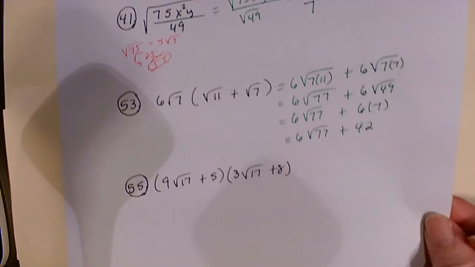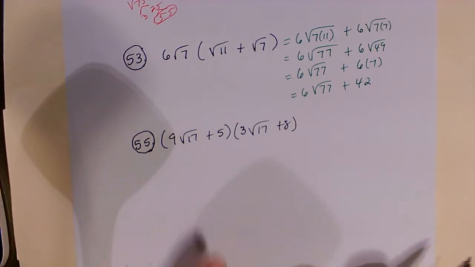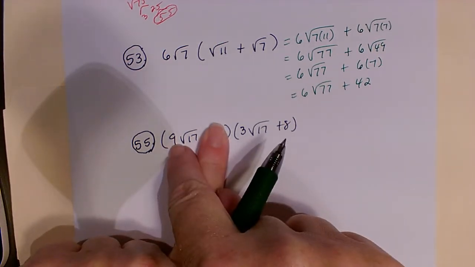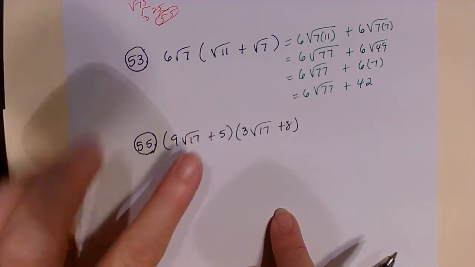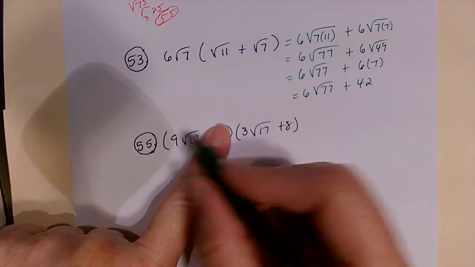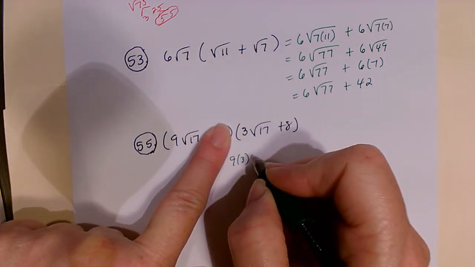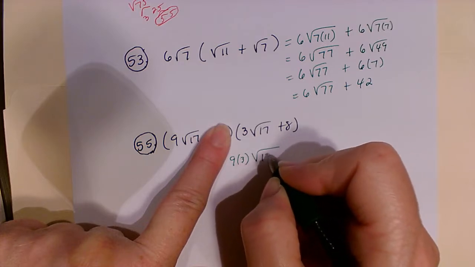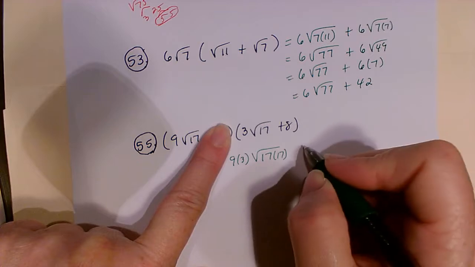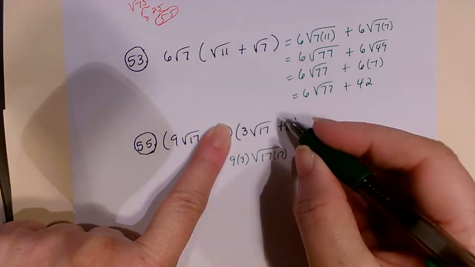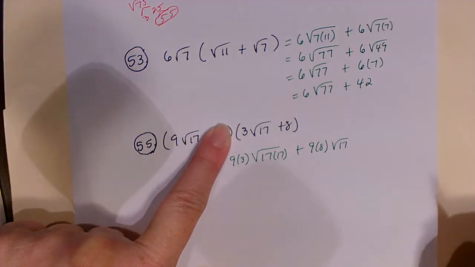On our next problem, we have a situation where a lot of us would refer to it as FOIL. Basically, we're going to take the first one times both terms, and then we'll take the second one times both terms. So if I take the first one, I've got 9 times 3 on the outside, and on the inside I have 17 times 17, plus I'll have 9 times 8 times the square root of 17.